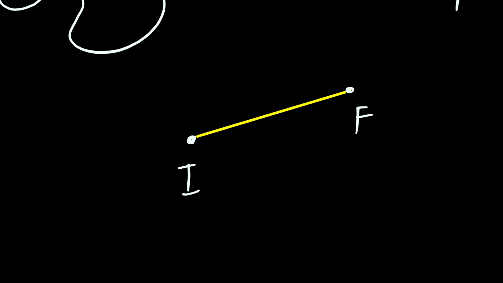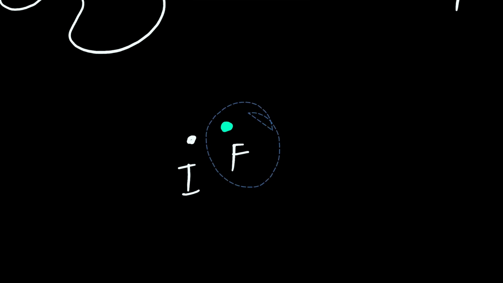But what if the gap becomes closer? What if the final point comes nearer? Then this will be the displacement now. This will be much lesser than before, right? What if the gap becomes even closer? Then the displacement will be even less, as you can see, which is very common sense. What if the gap overlaps? What if the final point and the initial point overlap? Which means there is no gap at all. If there is no gap, the displacement will be zero. I hope you get the idea.